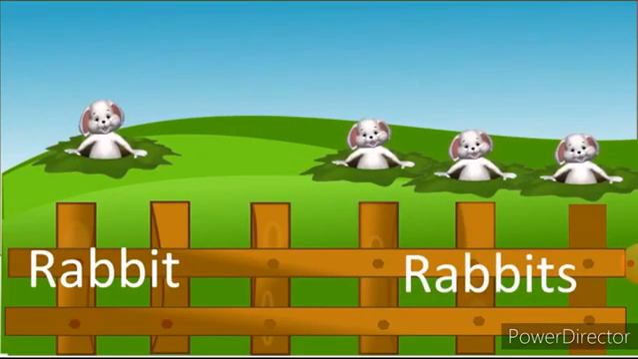Now look at this. Only one rabbit is standing this side. Whereas how many rabbits are standing this side? 1, 2, 3. So only one is known as a rabbit. One rabbit. Whereas more than one rabbit. So here we should say rabbits because it is many. More than one. Rabbit, rabbits.